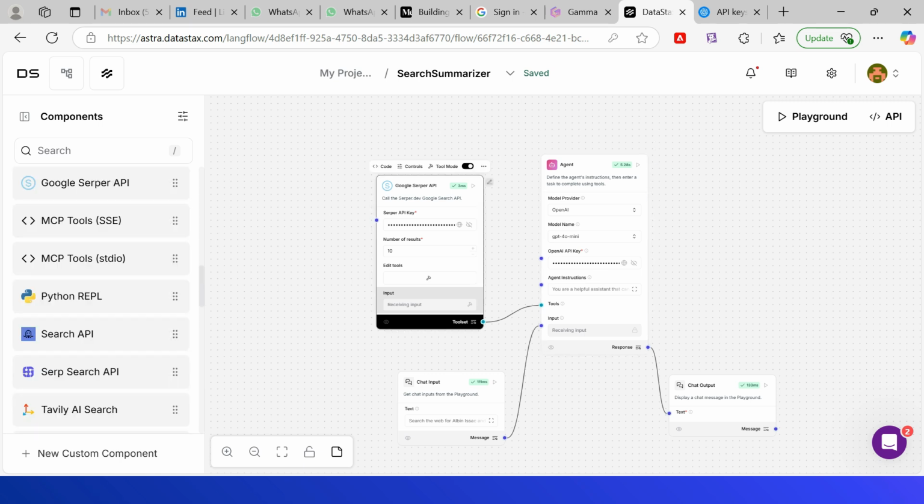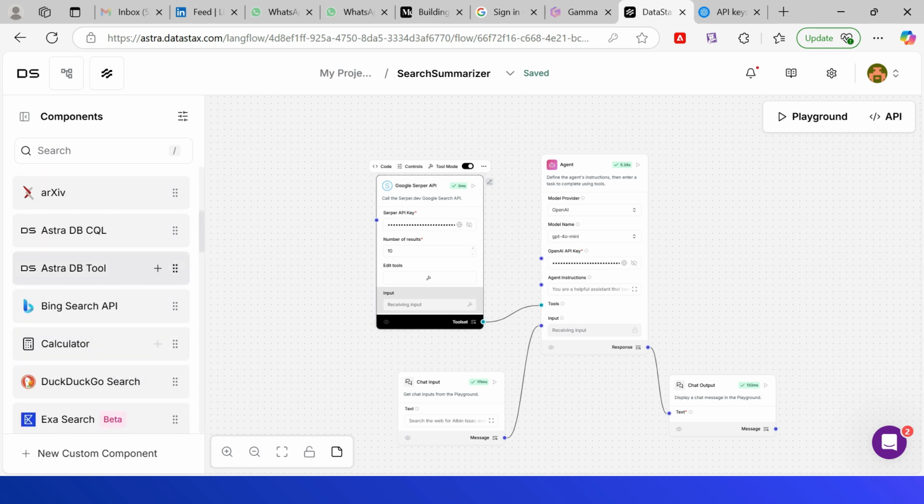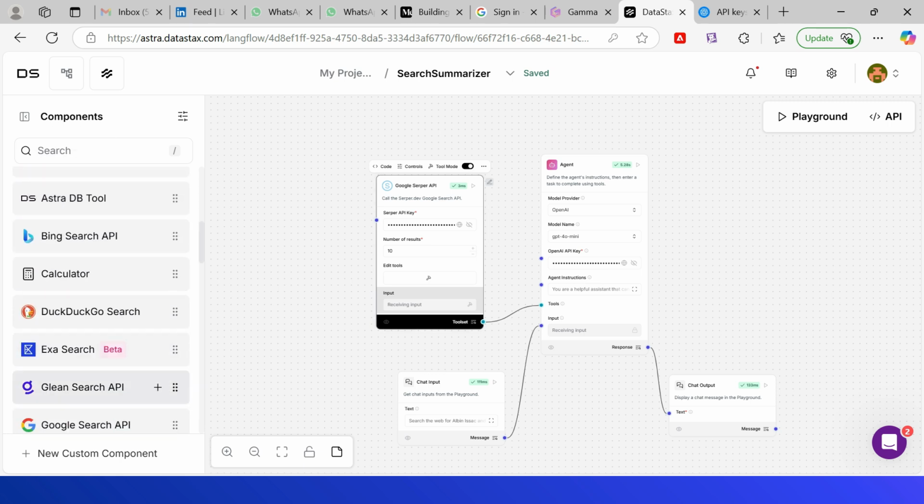I am using Google Serper API to search online. Various tools are available under the tool section. You can use various tools based on your use cases. Here we should configure the Serper API key. Also, if required, some parameters, like number of results here. Also, as I said earlier, this is a tool, so tool mode should be on. Chat input component to provide input, also chat output to receive the output.